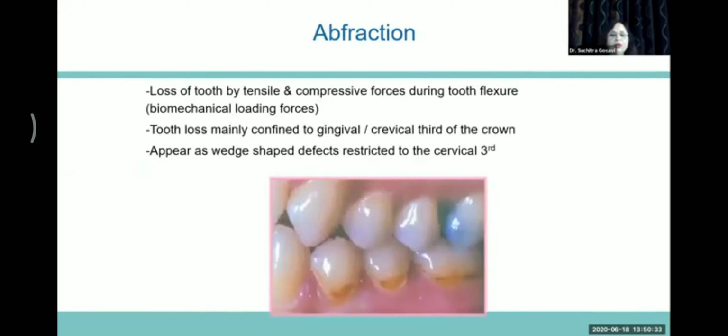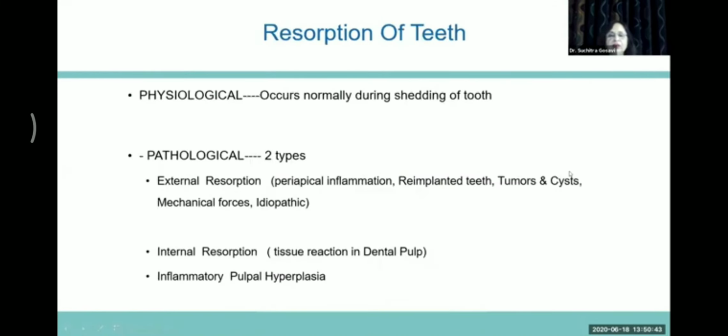Abfraction is loss of tooth by tensile and compressive forces during tooth flexure. The tooth loss is mainly confined to the gingival and the cervical thirds of the crown.